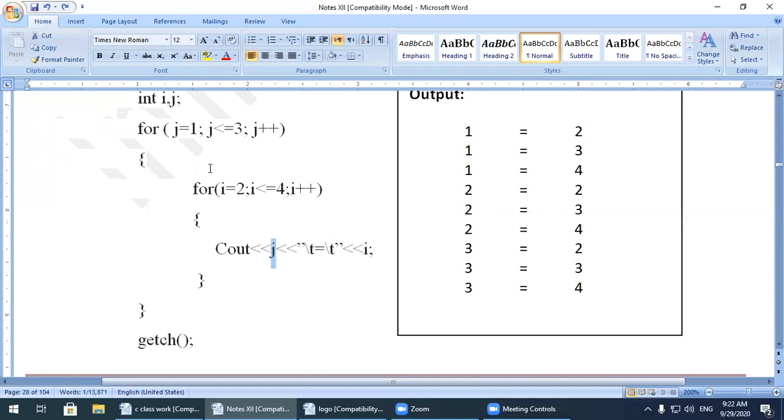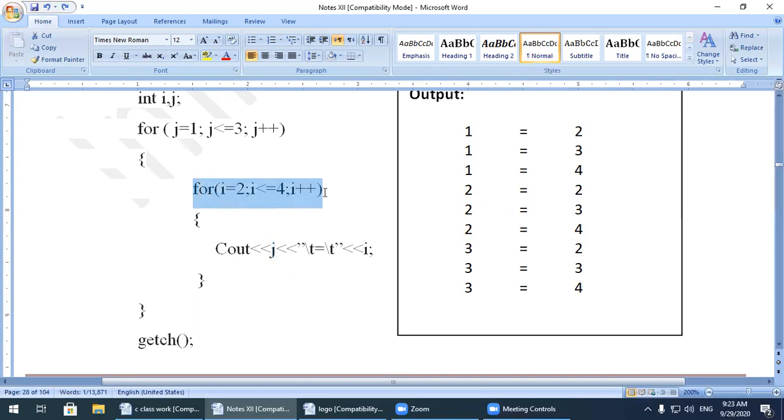I told you, for one value of the outer loop, the inner loop will execute completely. Like when the minutes reach 60, the minute loop is completed, then it will increase the value of the hour by 1. When 60 seconds are completed, then it will increase 1 minute.